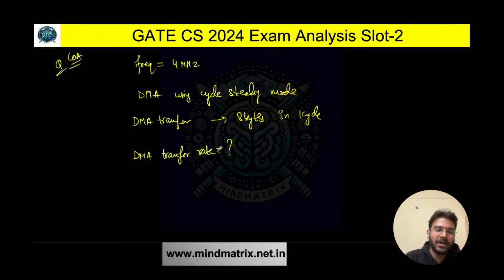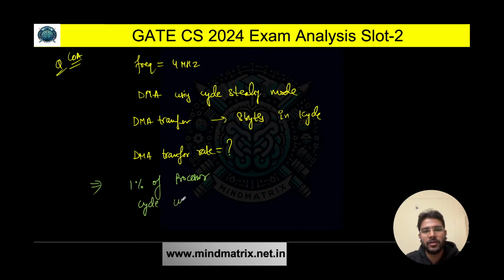So it is also not a difficult question. If you know the concept, you can easily solve this type of question. So let's do it. It is given that 1% of processor cycle used by DMA is equal to what? Preparation time.